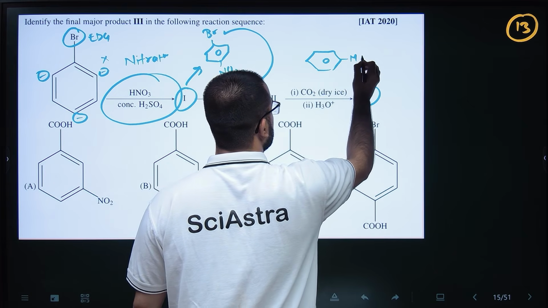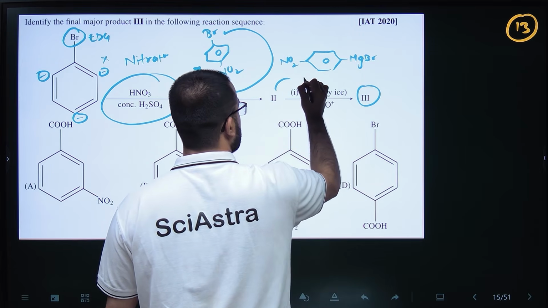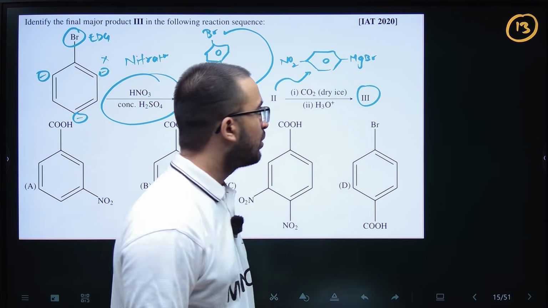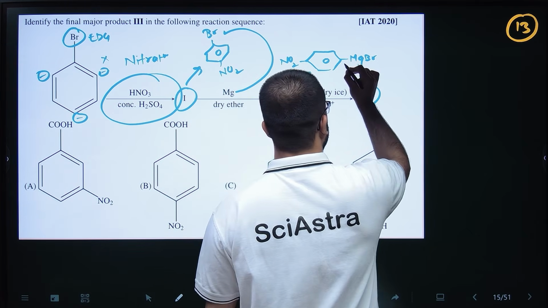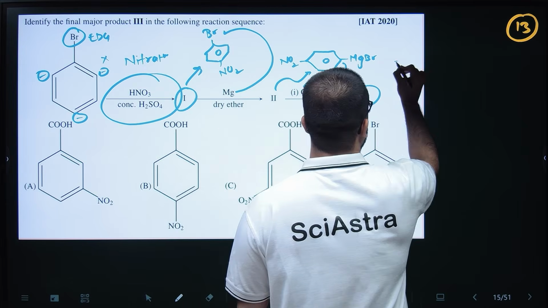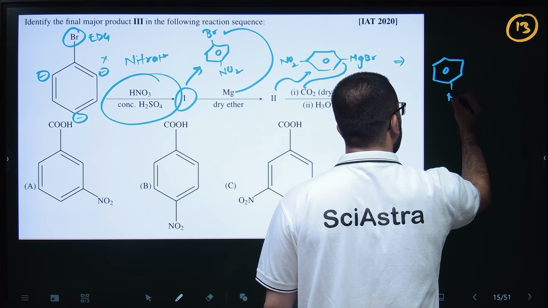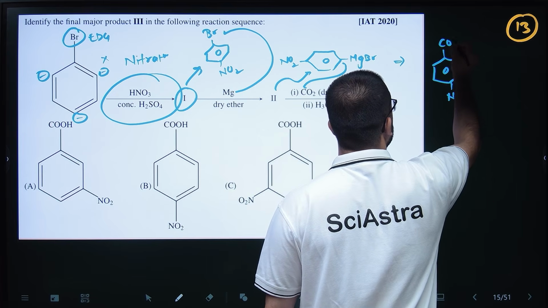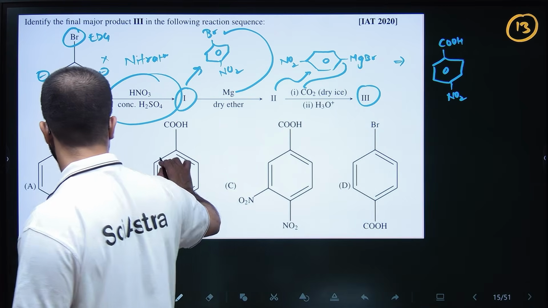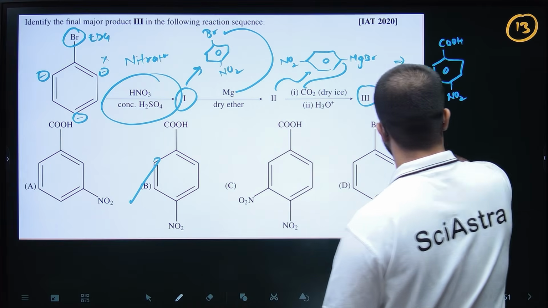So this will be Mg, Br, and O2. This will be second. After that, CO2 dry ice, just like we did right now, the Grignard reagent, right? So this will attack at CO2, and then it will form your carboxylic acid. Simple. NO2 COOH. So your para-nitrobenzoic acid. Okay, that will be your product 3.